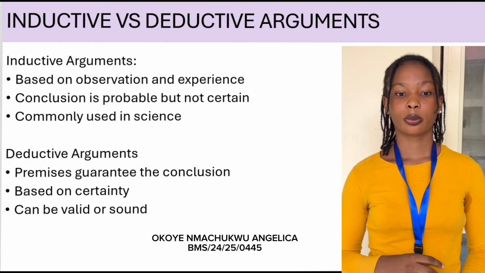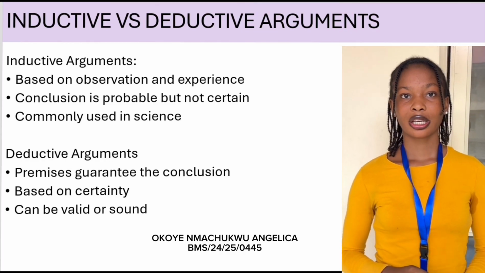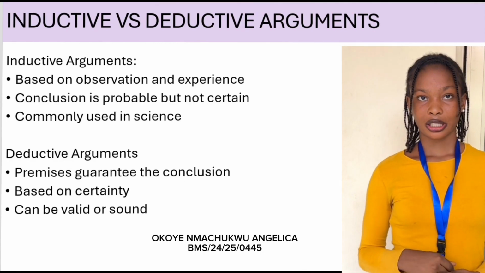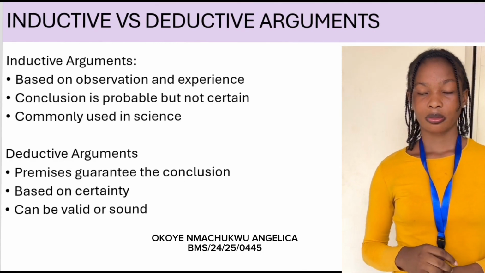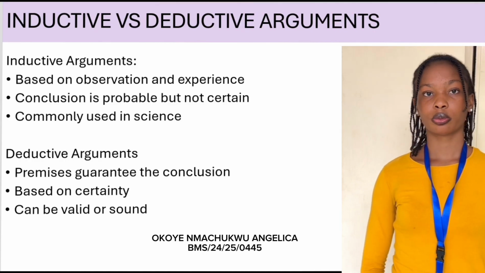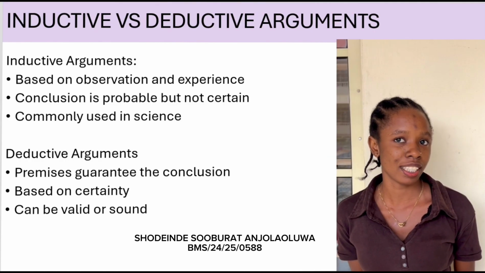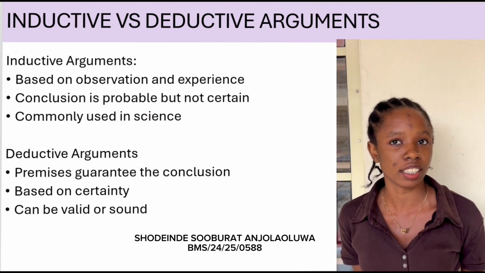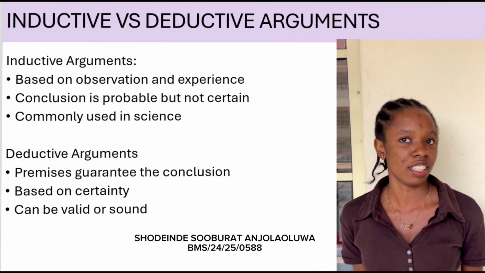Inductive arguments are observations and experiences that support a conclusion, but don't completely guarantee it. They are based on probability. They are either strong or weak, depending on the evidence available. My name is Shidangit Sunrat. There are two major forms of logical reasoning used in philosophy and critical thinking, arriving at a conclusion based on evidence.